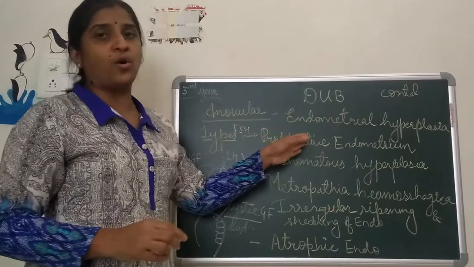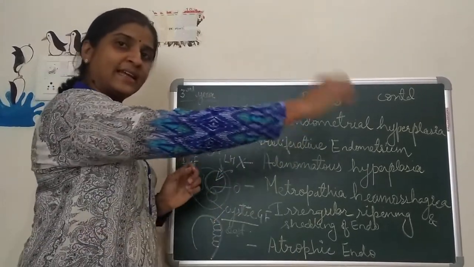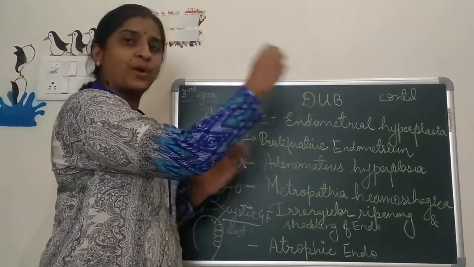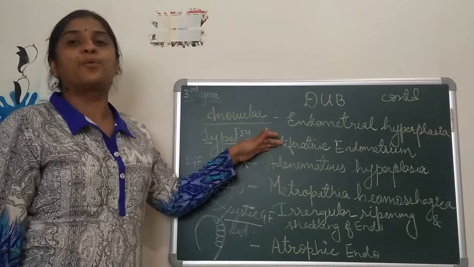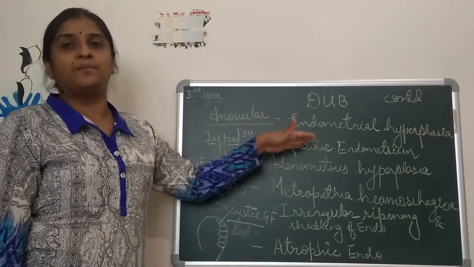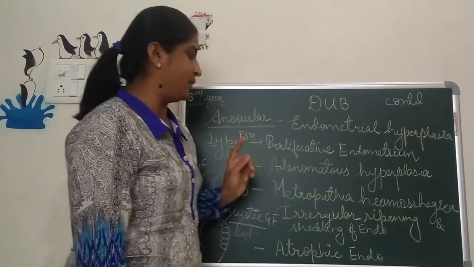We know there is no ovulation. So this endometrium is proliferated till the end, till the 28th day of the cycle, and it remains proliferative. Hence it is called proliferative endometrium. This type of hyperplasia is seen in pubertal girls or perimenopausal women who are suffering from DUB.